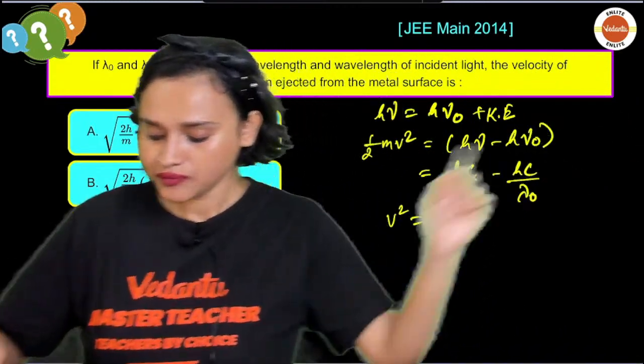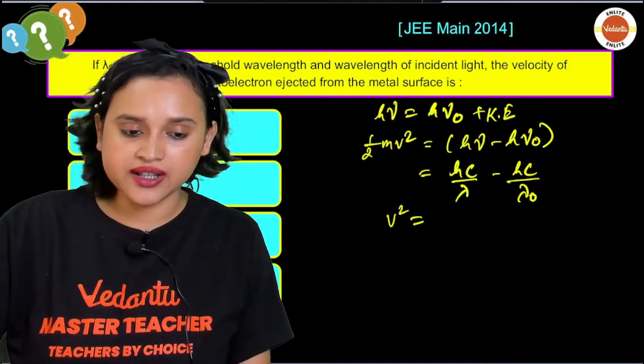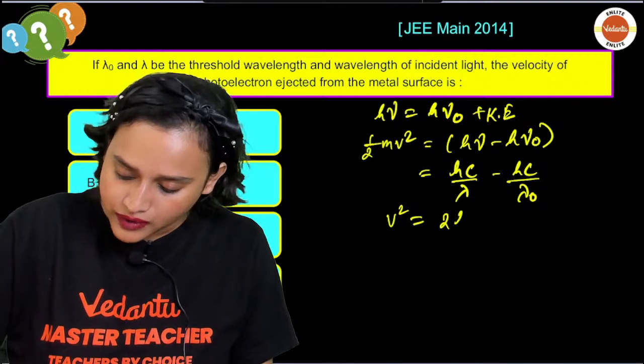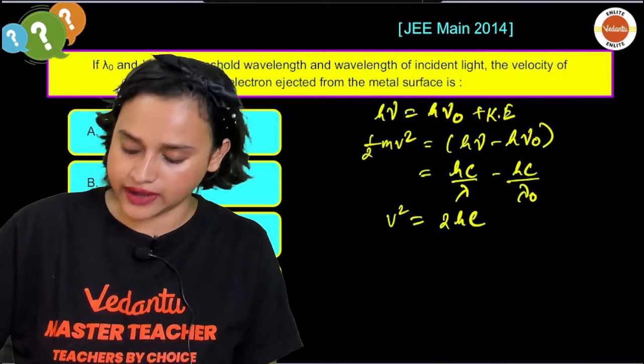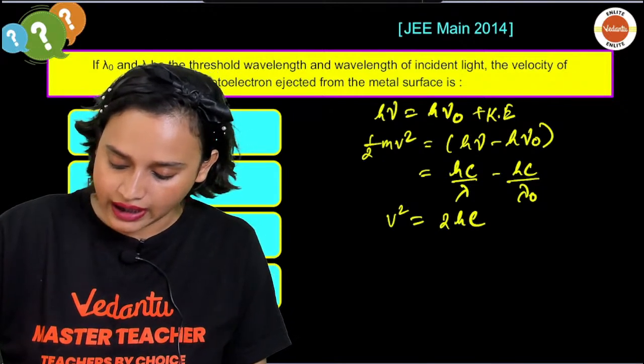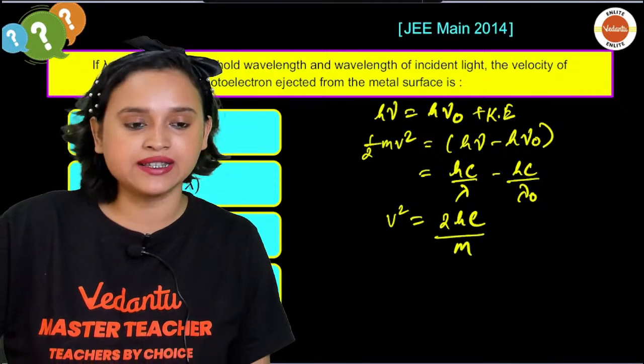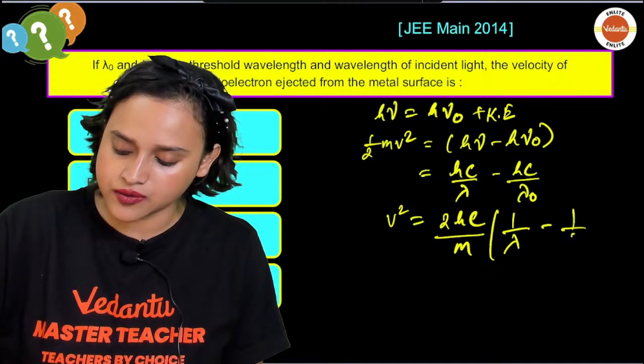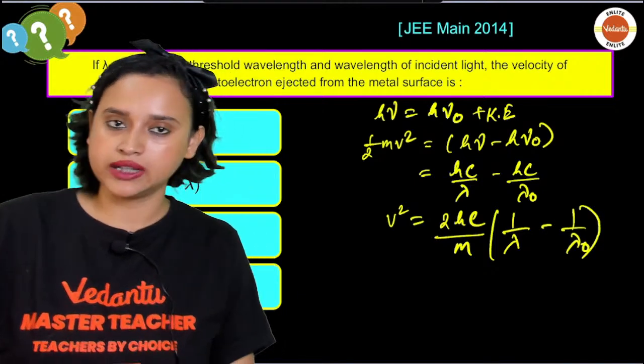Okay, check it out. So your v square is going to be equal to what? It will be 2hc. We can take it as common, right? 2hc, and m, let's divide it here. So 2hc divided by m, and here we can write 1 by lambda minus 1 by lambda naught. Correct?